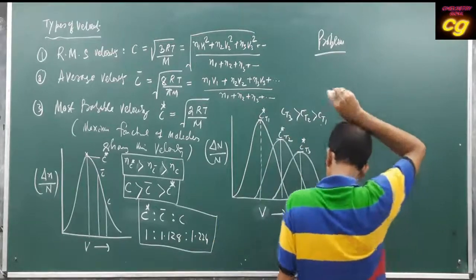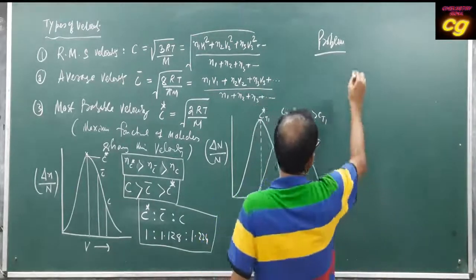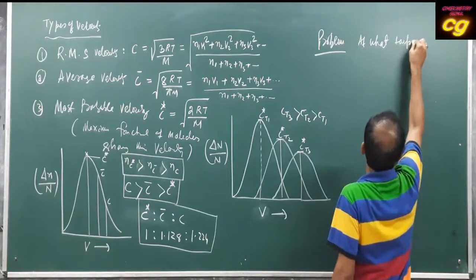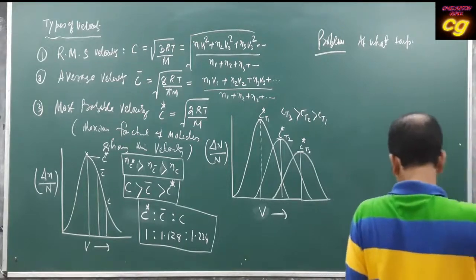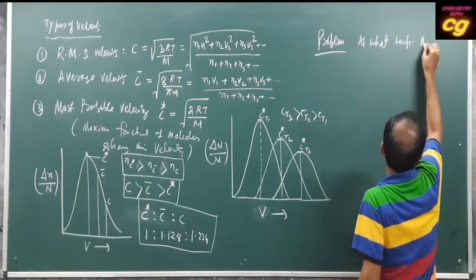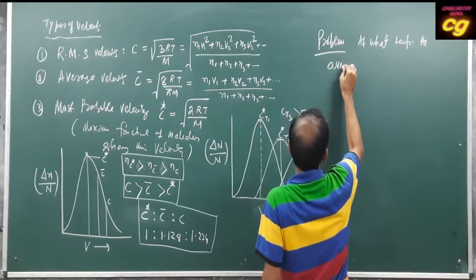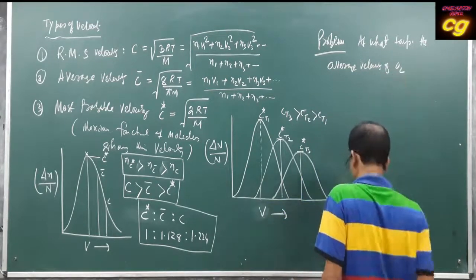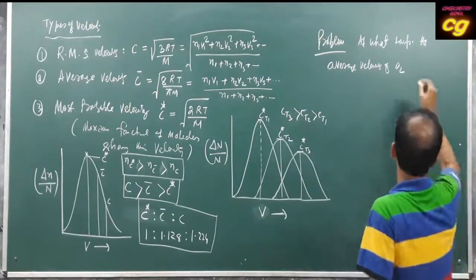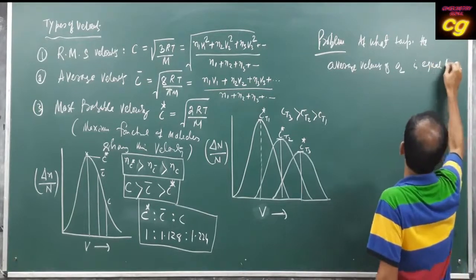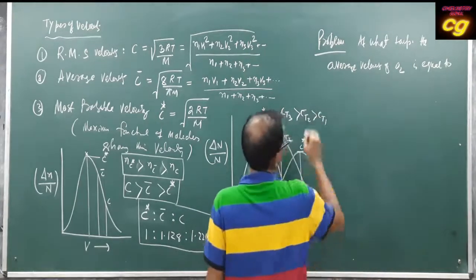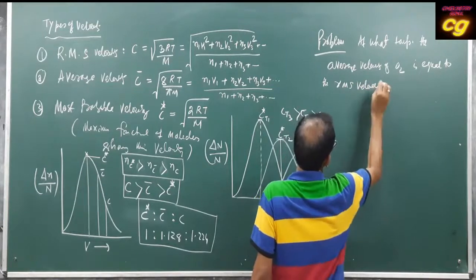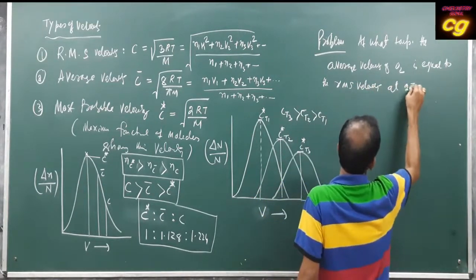The question: at what temperature is the average velocity of oxygen equal to the root mean square velocity at 27 degrees Celsius?